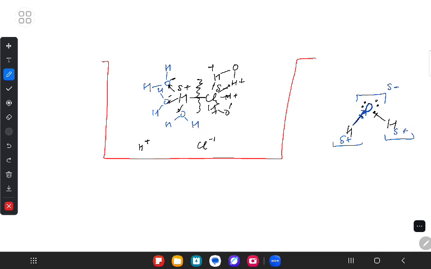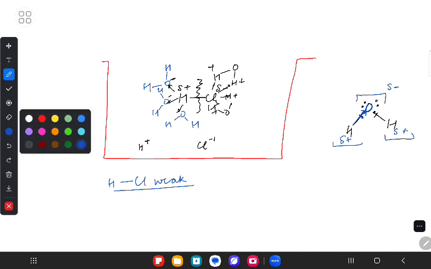Now, if this bond is very weak, if the HCl bond is weak, then what happens?